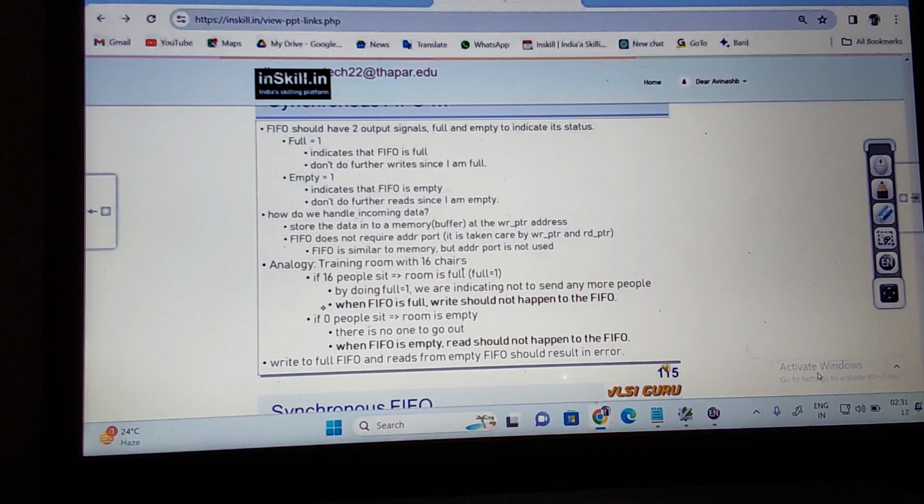And the write pointer address. FIFO does not require any address port. You require the address port in memory, but in a FIFO it is taken care of by the what? The write pointer and the read pointer.